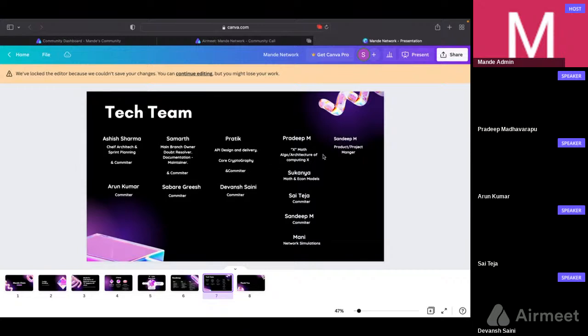And on X, we have Pradeep helping us out with the core algo and architecture design of X. We have an amazing economist and math models person called Sukanya. So she'll be giving us inputs on math models and economics. Teja is an AI ML guy. Teja has extraordinary experience in writing models or writing state machines. So Teja and me will be writing the actual code to deploy the X value.